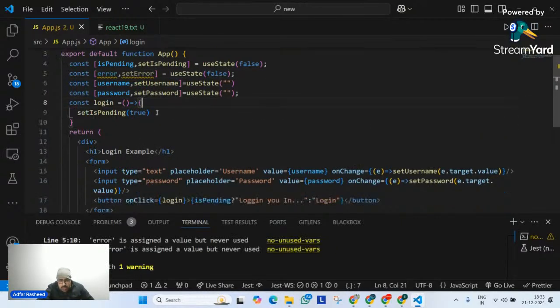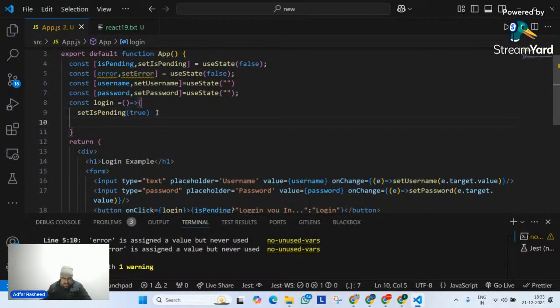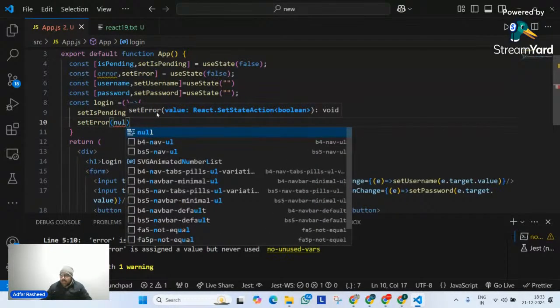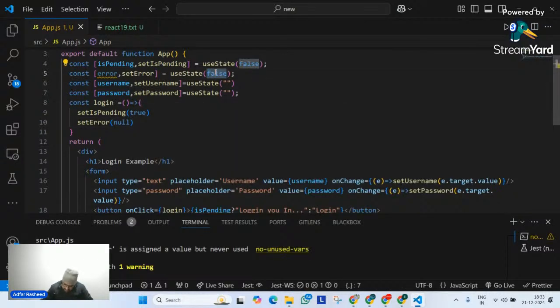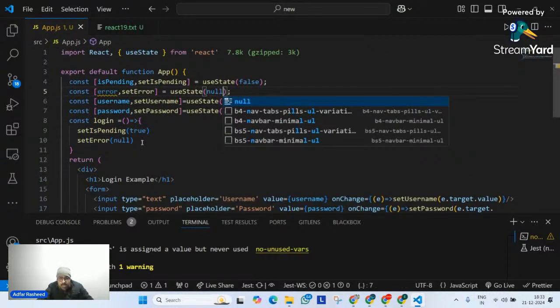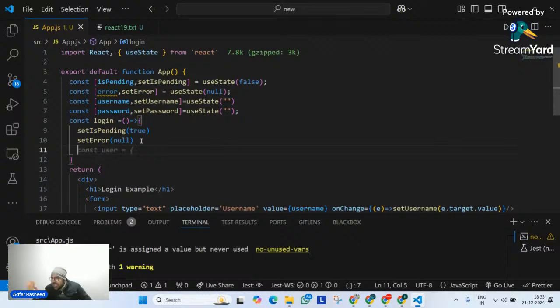Now over here also, since I know that I am trying to log in, there won't be an error. So I will simply go say set my error to null. Done. And also let me give it initial state as null as well, not this. Perfect.